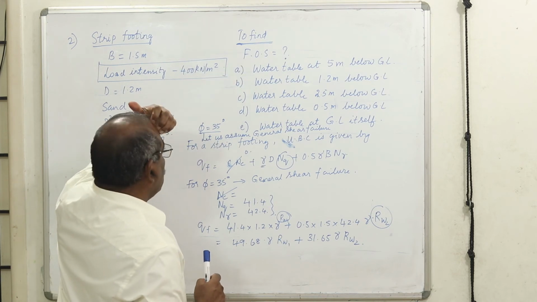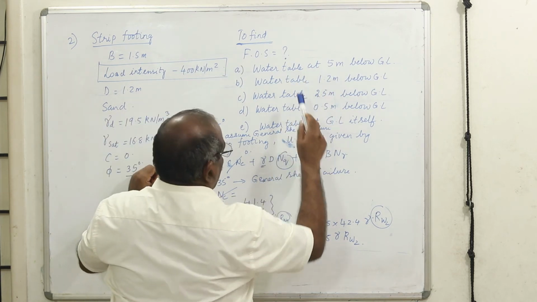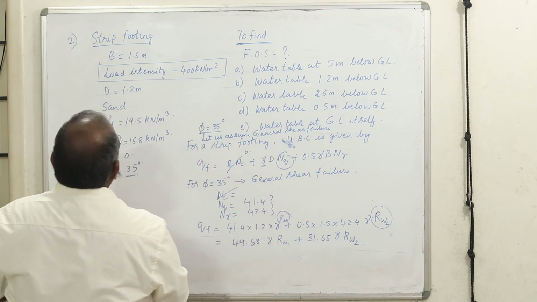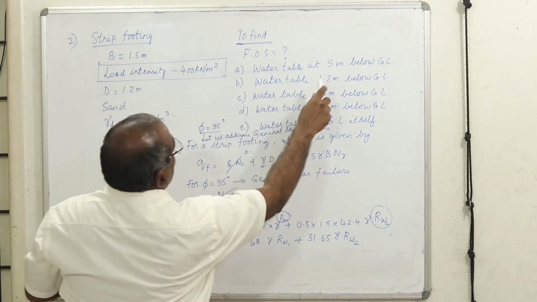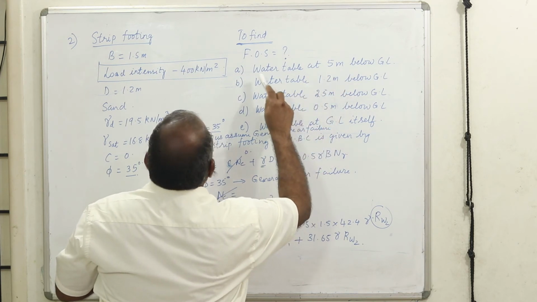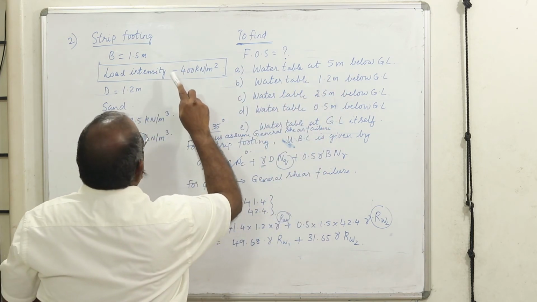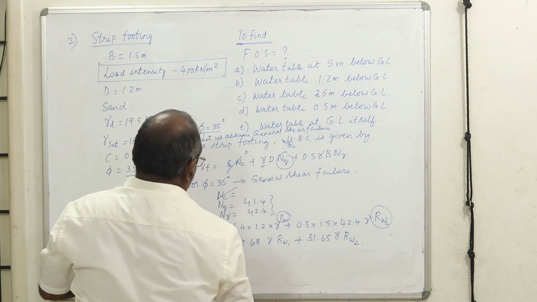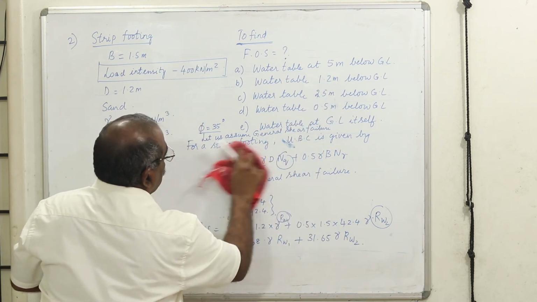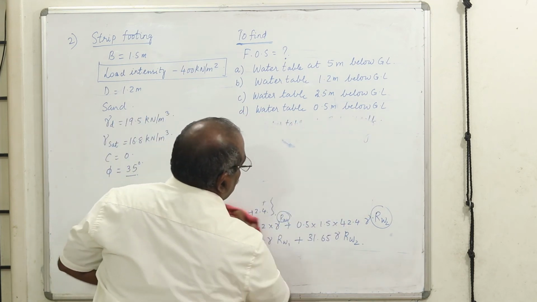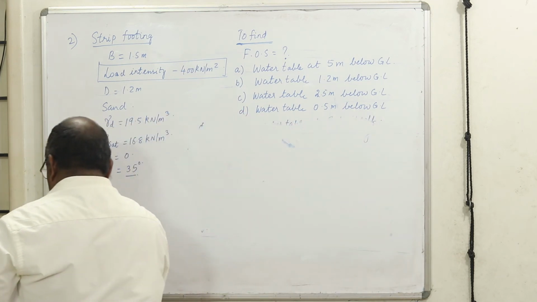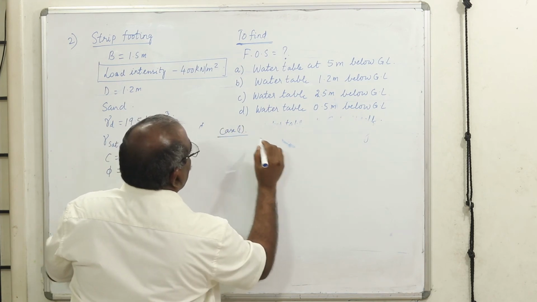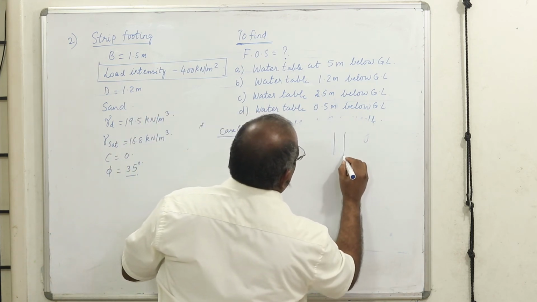When the water table is at a very great depth, what is the width of the foundation? The width of the foundation is 1.5 meters, and the depth is 1.2 plus 1.5, which is 2.7. Therefore, this is at a greater depth, it is not going to influence. Let me take up our first case. Case 1, and the footing is something like this.